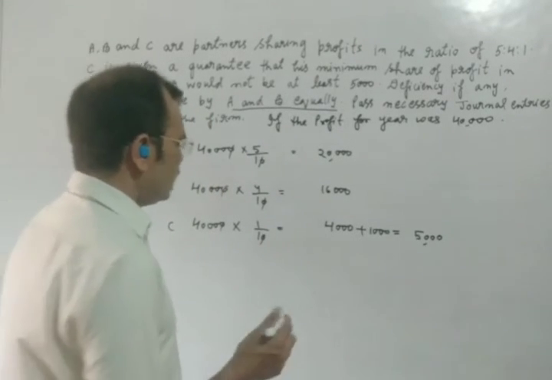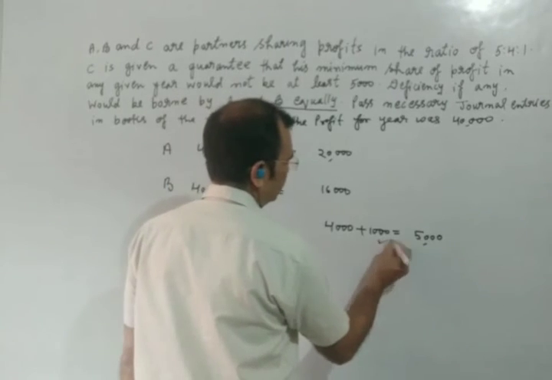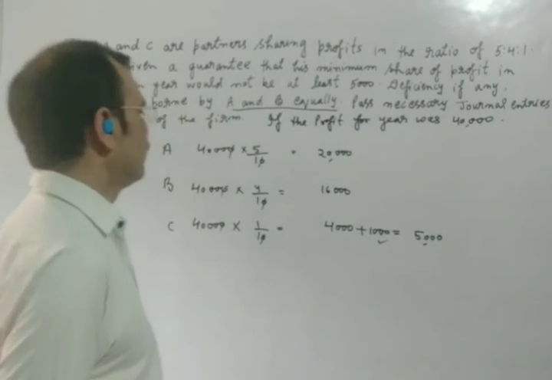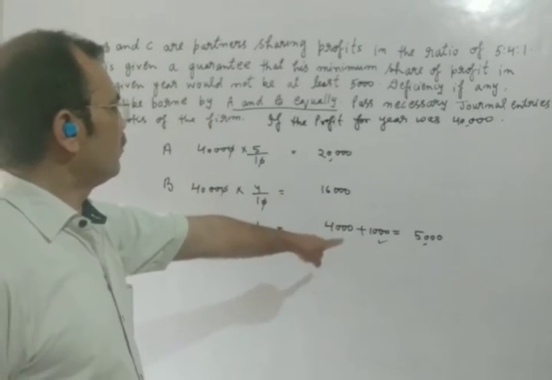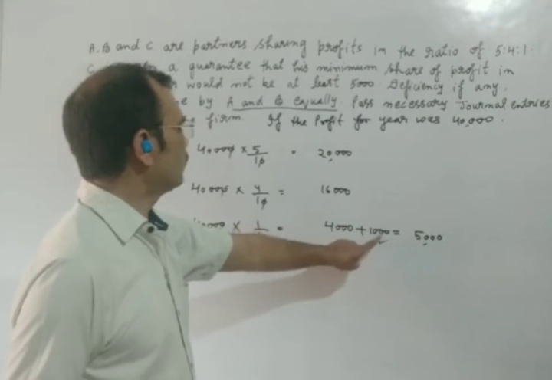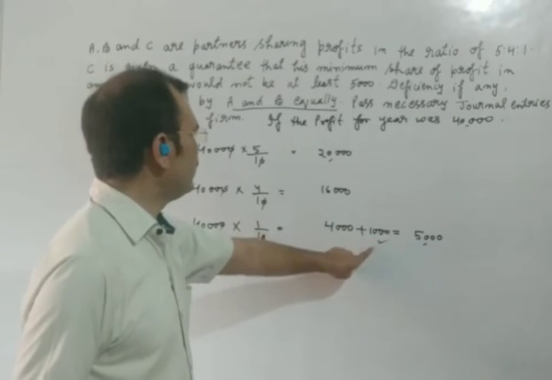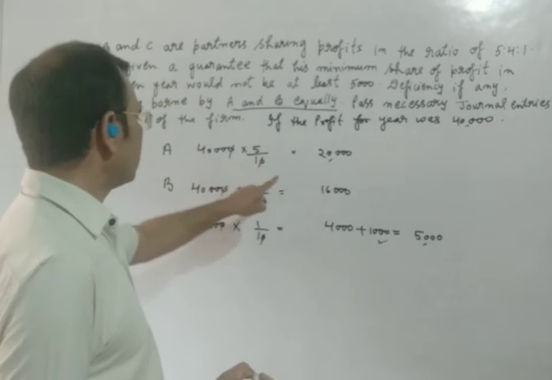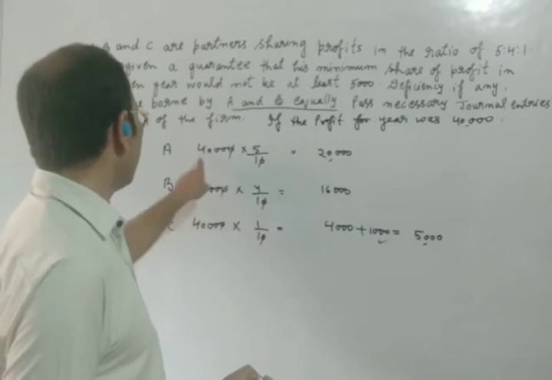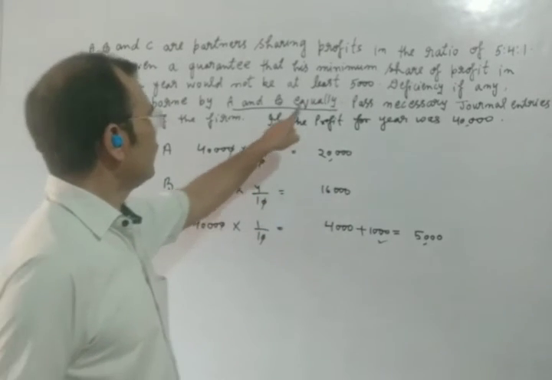But this 1,000 rupees, where will it come from? This 1,000 rupees will be given by the rest of the partners, meaning A and B, equally.